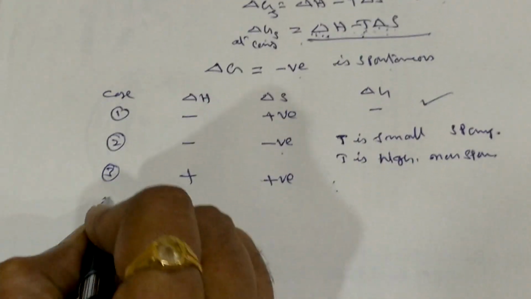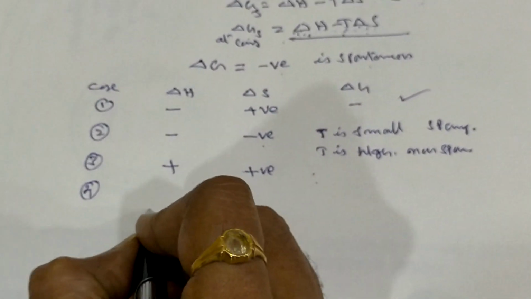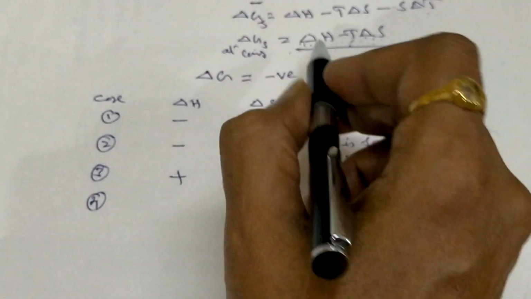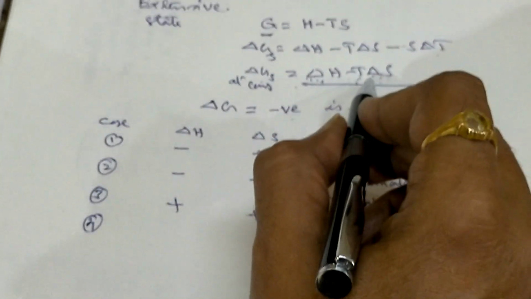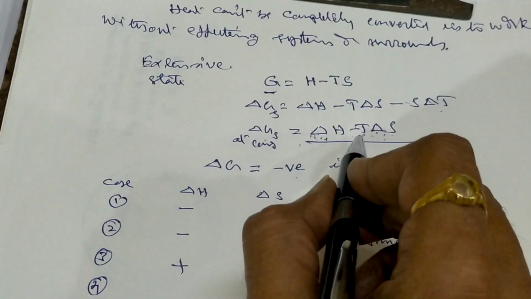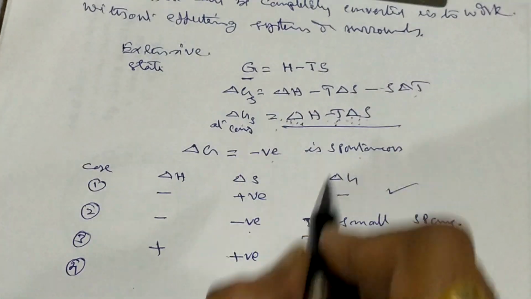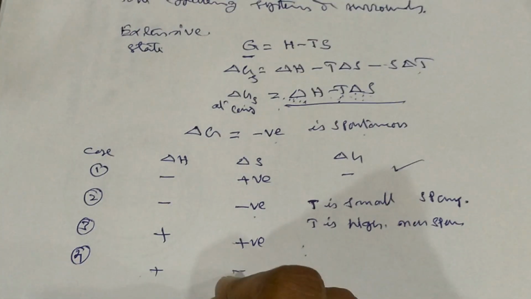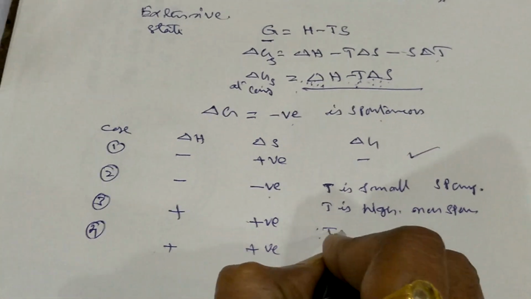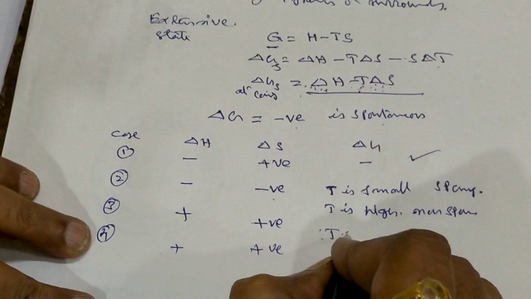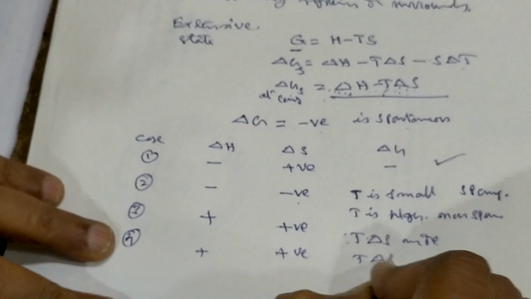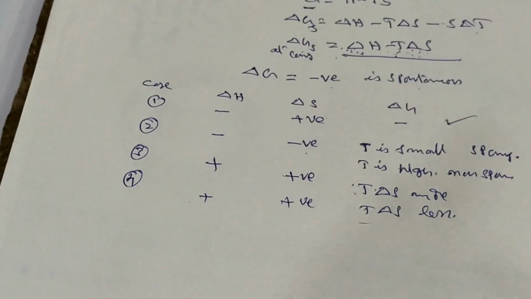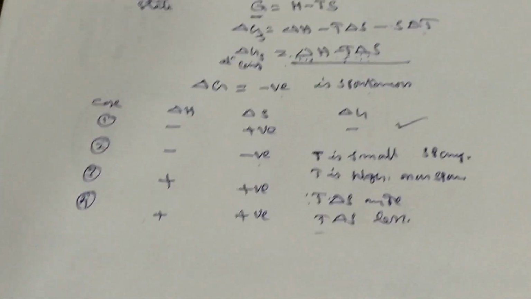Suppose the fourth case, where T delta S is also low. That means delta S is positive, delta H is positive, and T delta S is less than delta H, so that is non-spontaneous. Here T delta S is more, and there T delta S is less. So like this we can see. Then one more we will see.